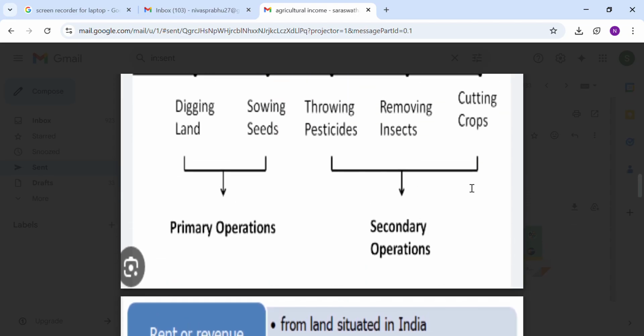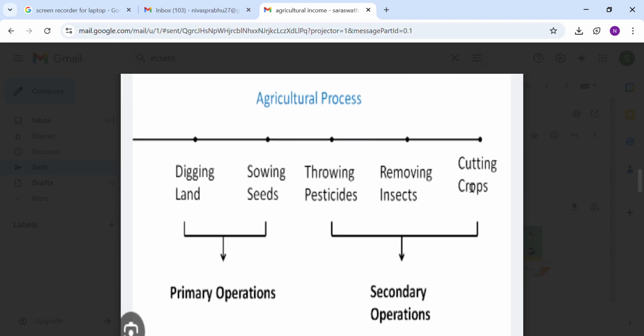Why did we classify these into two? Because to determine which incomes are grouped under agricultural income. If the agriculturist executes both the primary operation and secondary operation, it is called agricultural operation. The amount is fully exempted. If it is derived, it means revenue.